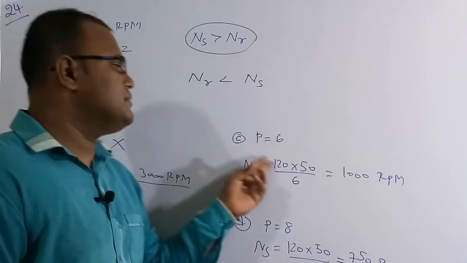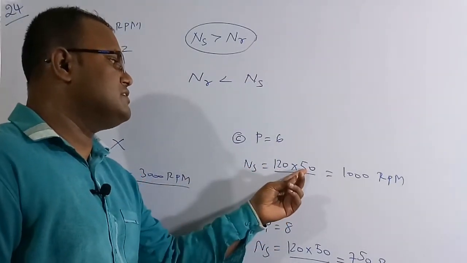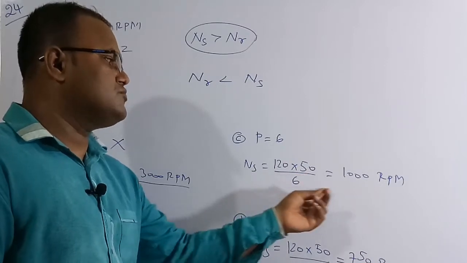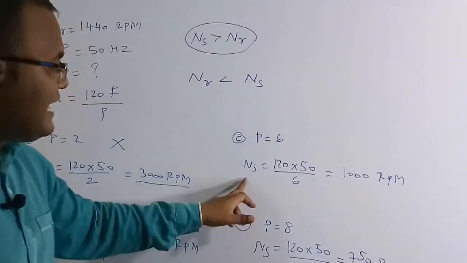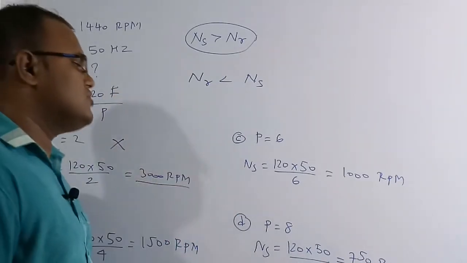And if you take option C, P is equal to 6. So substitute here, NS is equal to 120 F by P, where F is 50 and P is 6. So if you solve, we are going to get 1000 RPM. Here NS is lesser than the NR, but the condition itself is wrong. So therefore this is not the solution.